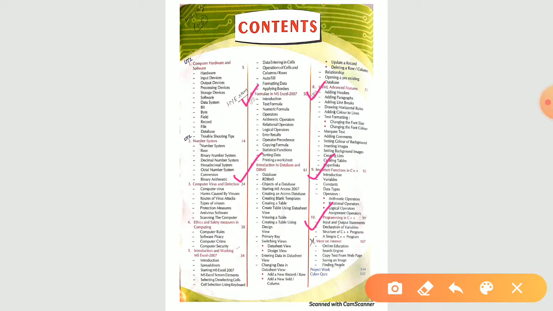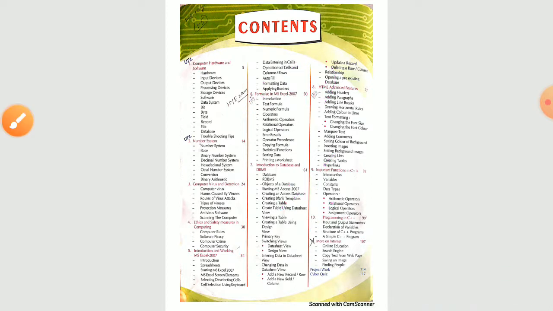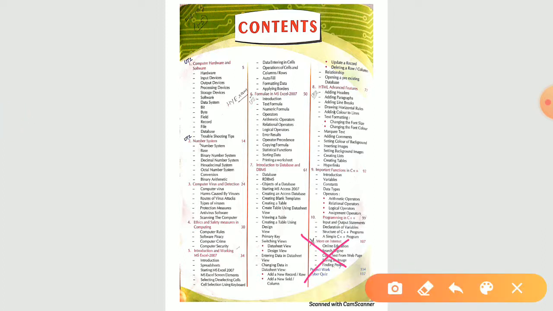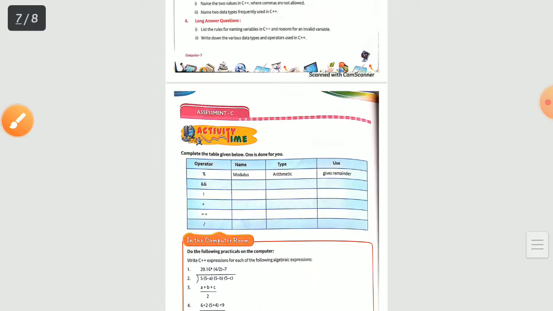So in total in your exam you will be getting these 5 chapters. Chapter number 6 and chapter number 8 we have completed. About chapter number 9 I'm going to start today. So let us have a view of page number 92, important functions in C++. And yes, one thing more, chapter number 11 you cut down, it is not going to come in your exam, it is not in the syllabus. So page number 92 you open.